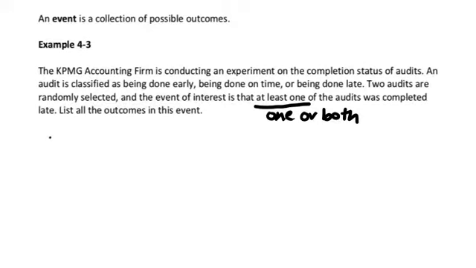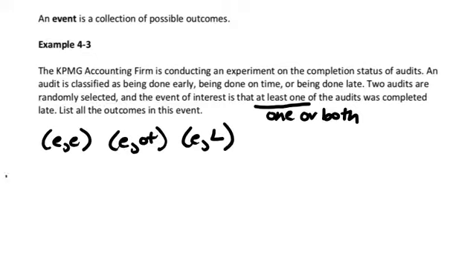So let's go through and list our sample space like we did before. We could have both audits completed early, first completed early and second on time, first completed early and the second late. And we can continue in the same way that we did with the burgers, and we should find 9 possible outcomes.